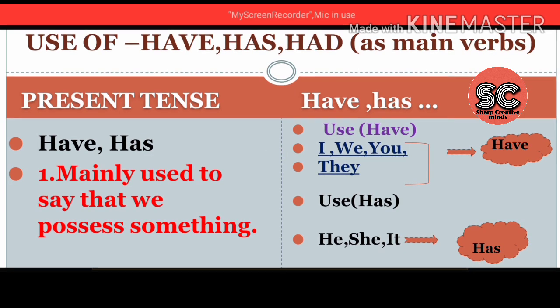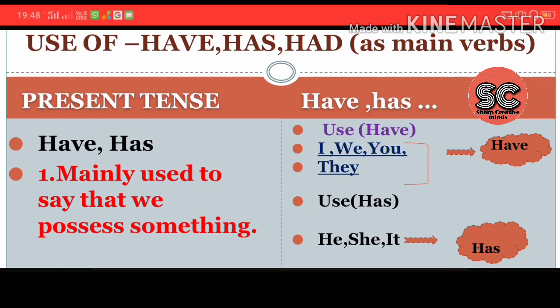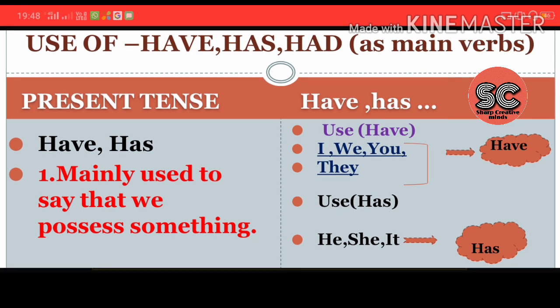I make use of have and has to convey that I have something with me. I possess. Possess is nothing but having. If I have a pen, I possess that pen. So we use have and has mainly to say that we possess something.